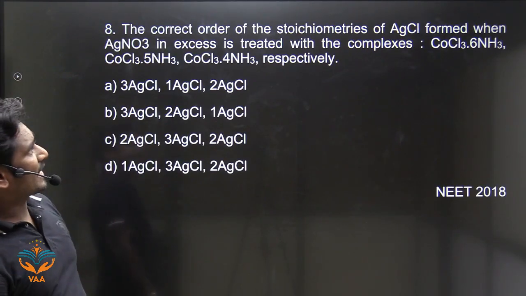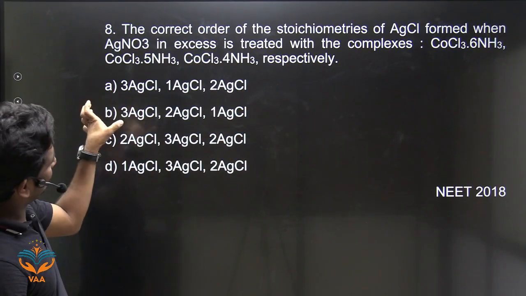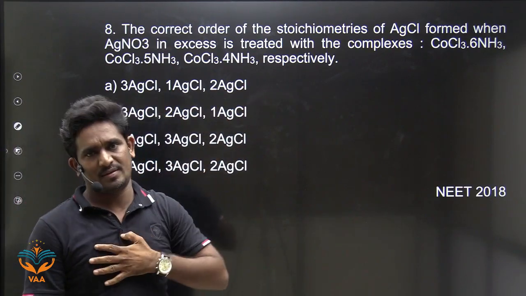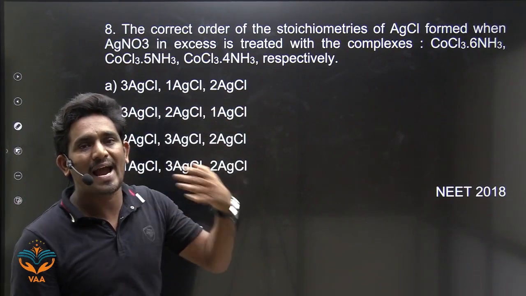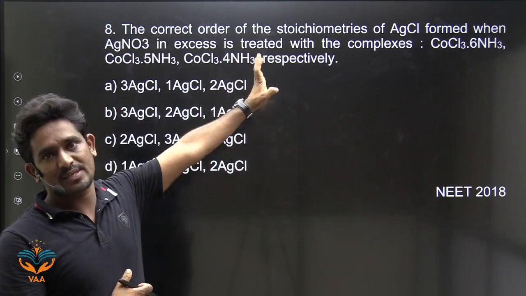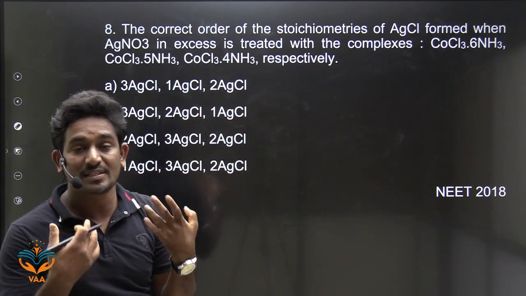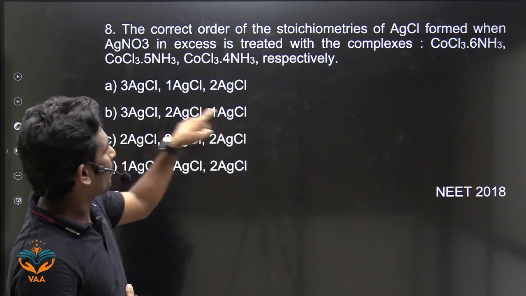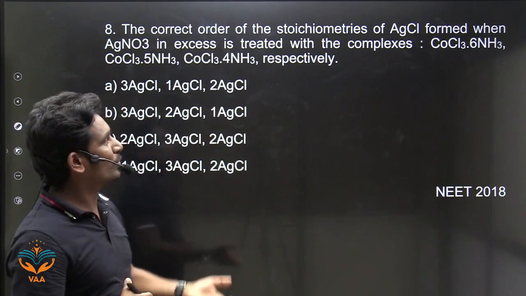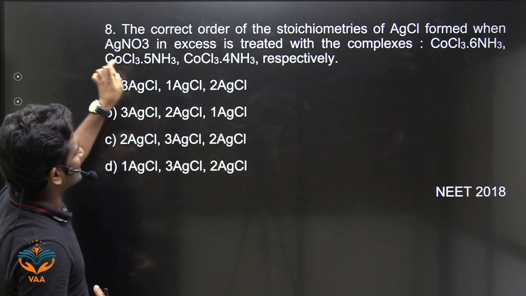Look at the next one. The correct order of stoichiometries of AgCl formed when AgNO3 in excess is treated with the complexes. These 3 complexes are given. When we add excess AgNO3, how many moles of AgCl are formed? That is what is being asked. So how to write this? Look here, the oxidation state of cobalt is +3 in all the cases.